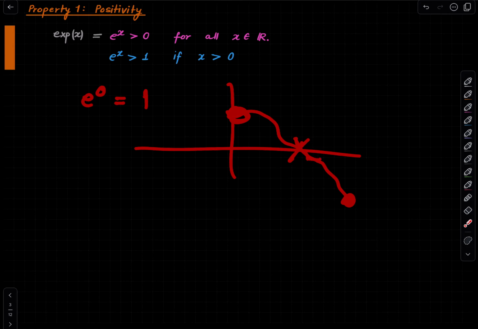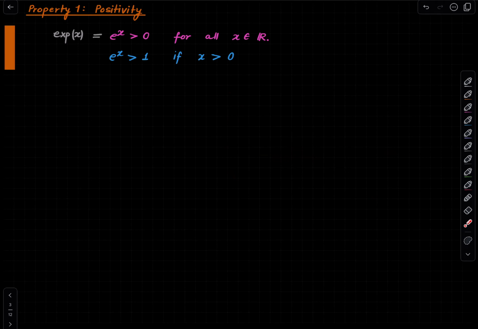But then again, the same argument kicks in. It will show that the exponential function vanishes everywhere, which is of course not true. So that proves this.